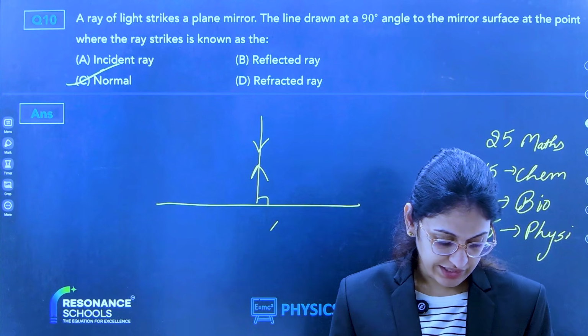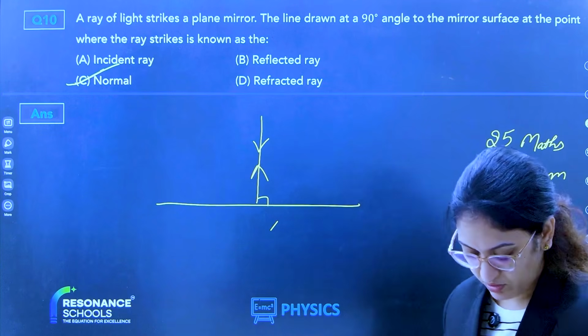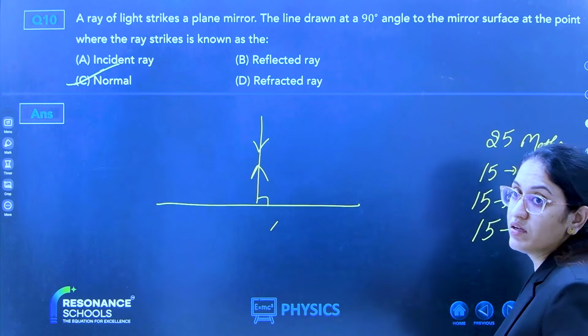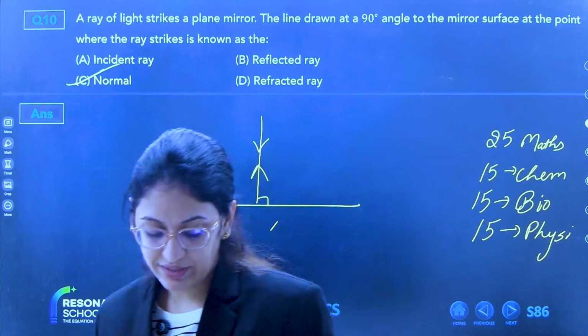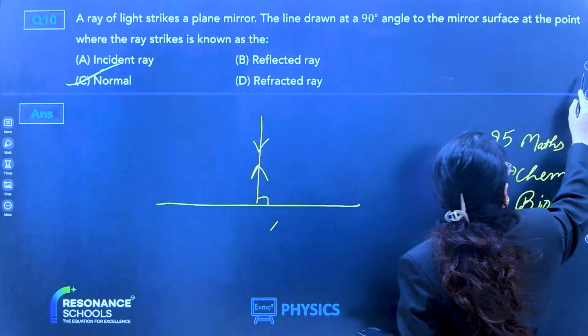Show question. Yes, I will show you question number 12 also. Question 10 done. Sir, question number 11.